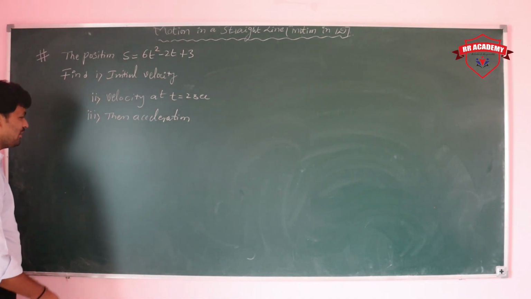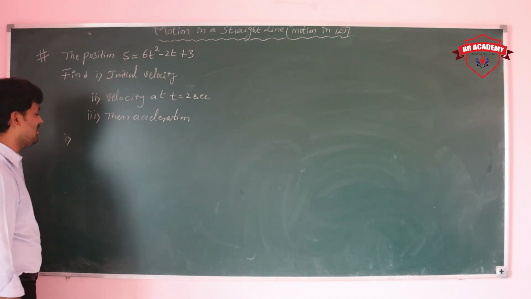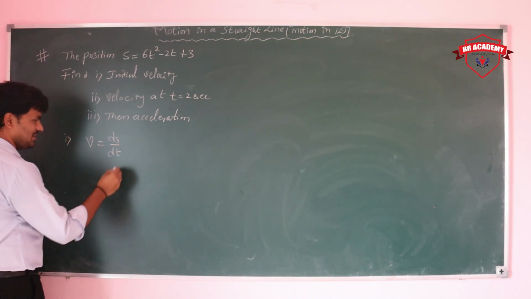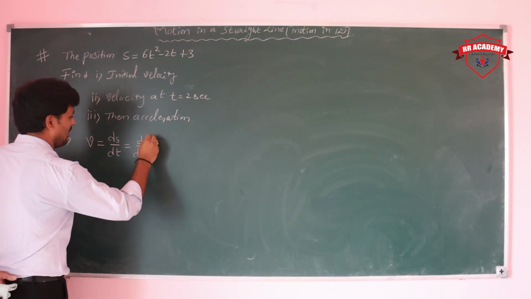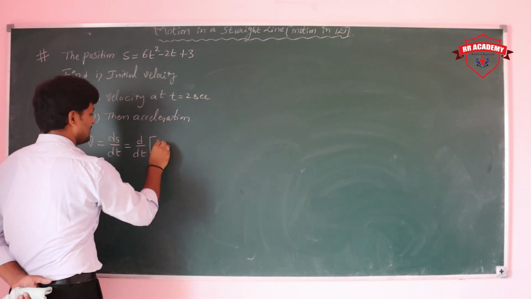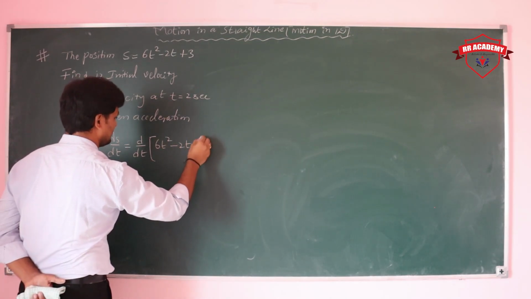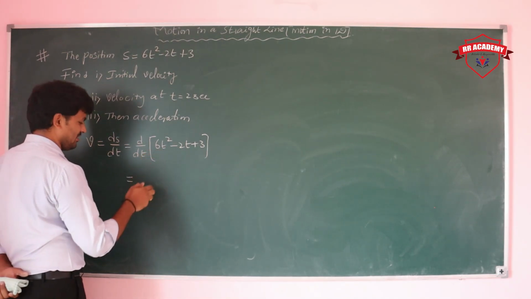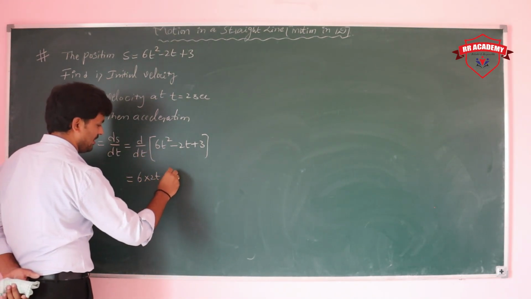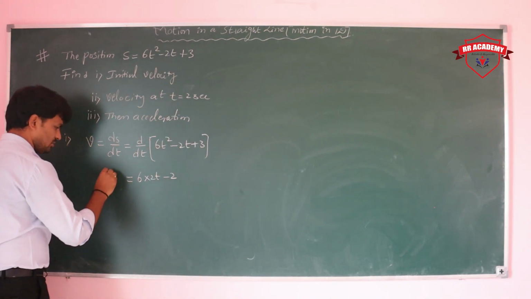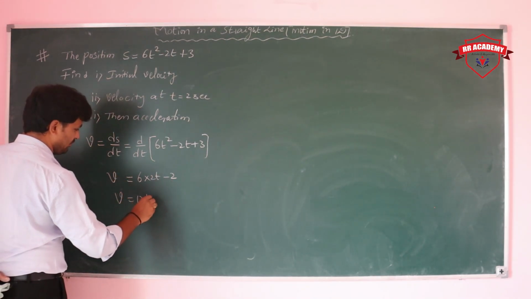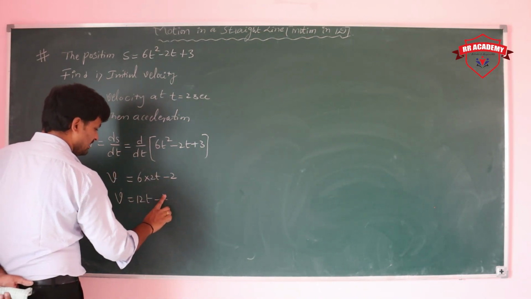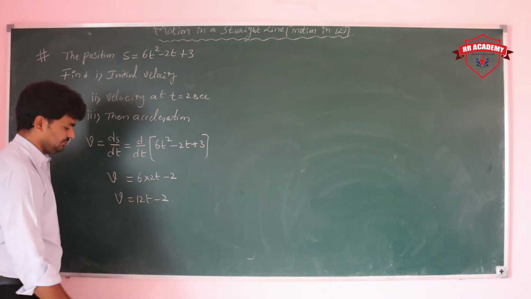First of all, you can write initial velocity. For that, I am taking v is equal to ds by dt. Then d by dt of s, which is 6t square minus 2t plus 3. Differentiation of 6t square is 6 into 2t, minus 2, and the constant gives 0. So v is equal to 12t minus 2. Now this is the velocity.